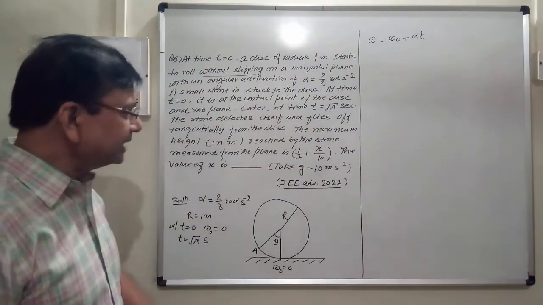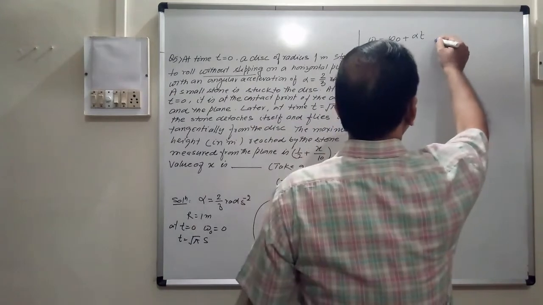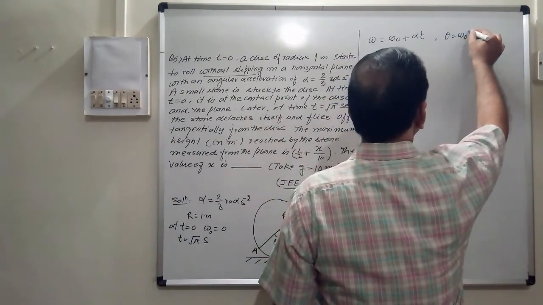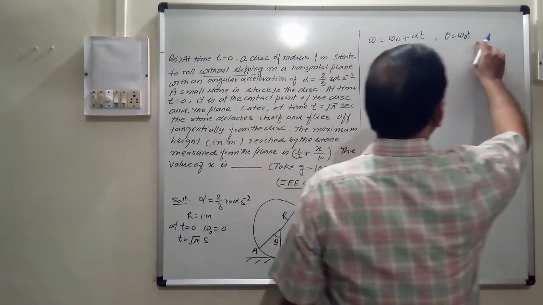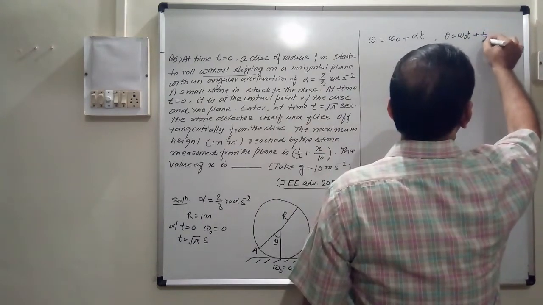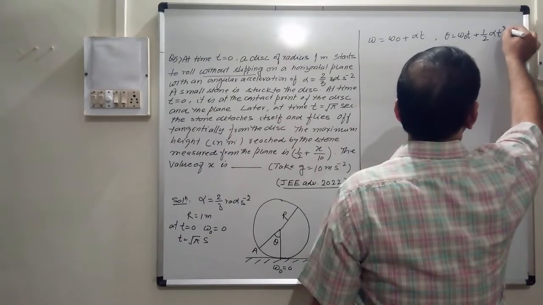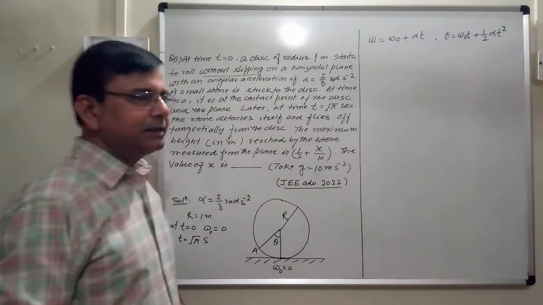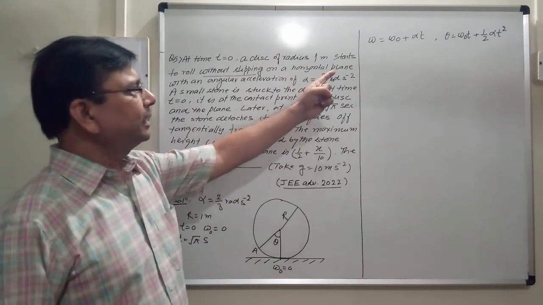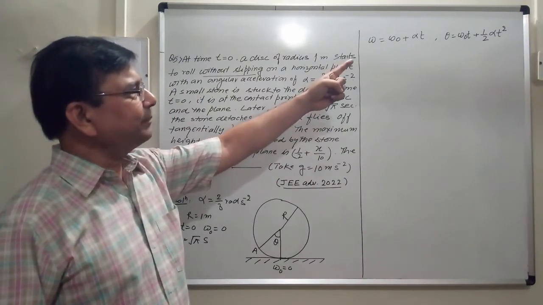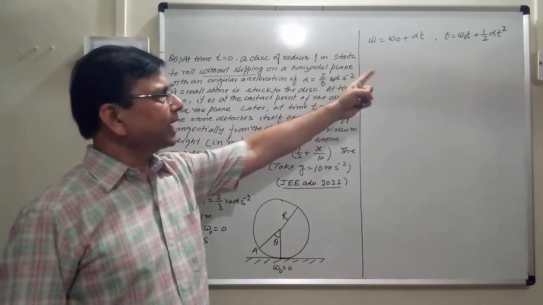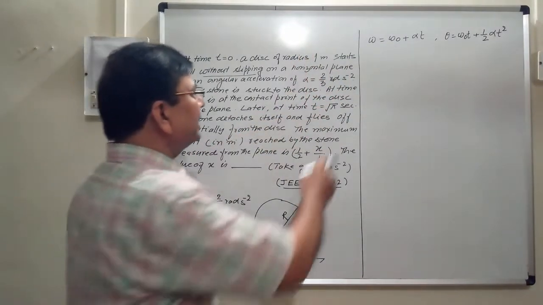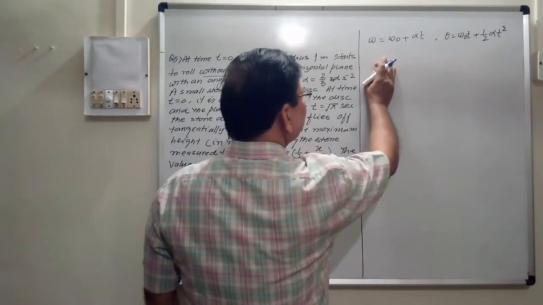And for angular displacement, we can use the formula theta is equal to omega 0 t plus half alpha t square. These two things we will find out. This is the formula for angular velocity at time t, and that is the formula for angular displacement in time t seconds.